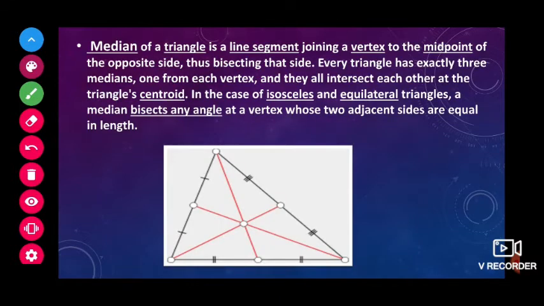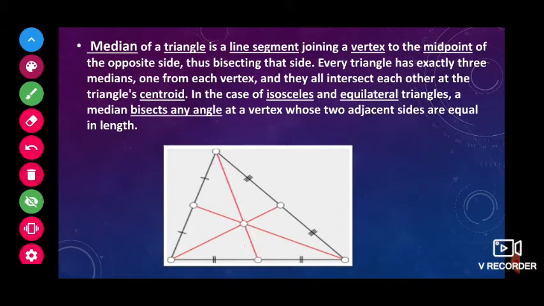Next one, the median. What is meant by median? If a line is drawn from the midpoint of a side to the opposite vertex, then this line is called a median.